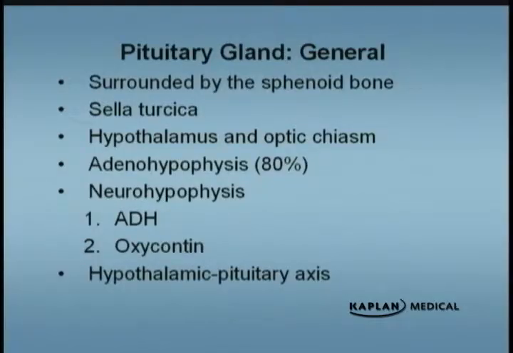So the adenohypophysis, the anterior pituitary, is about 80%. This is the one that we talked about that regulates all the other organs through TSH, through ACTH, and so forth. And then the neurohypophysis, the posterior pituitary, secretes antidiuretic hormone, which is the main water-retaining hormone in the body, and oxytocin, which is another important hormone.